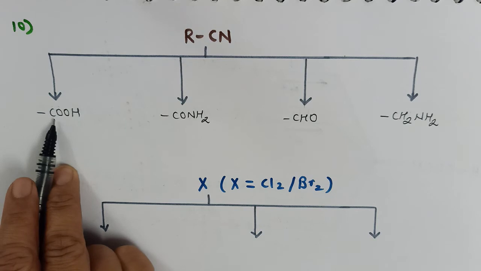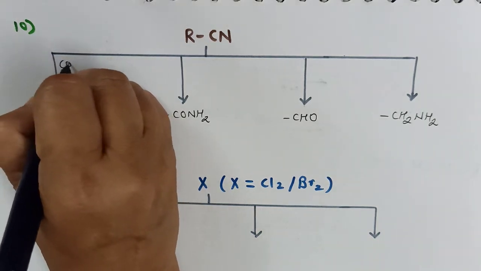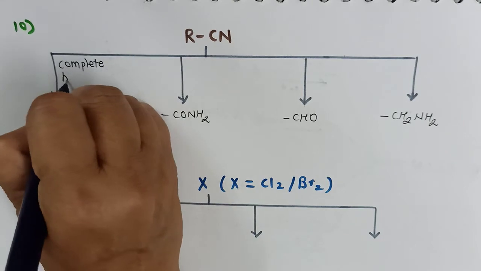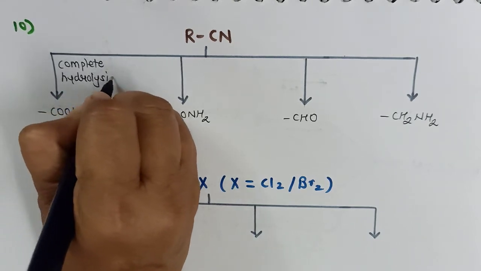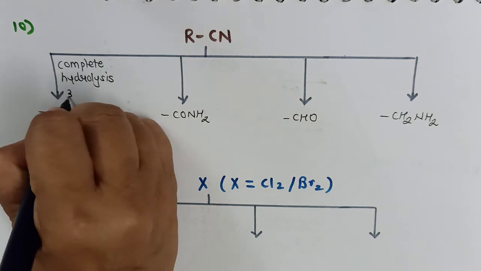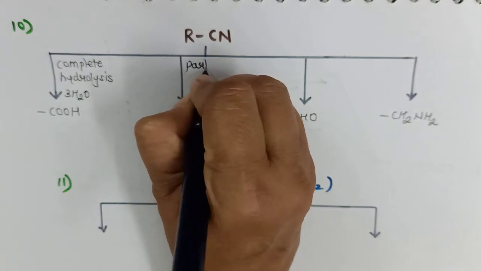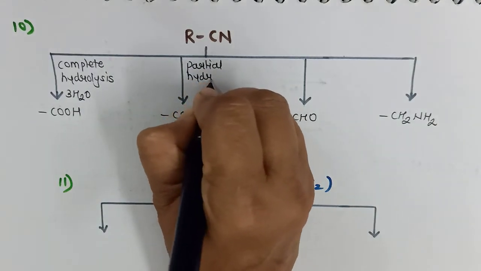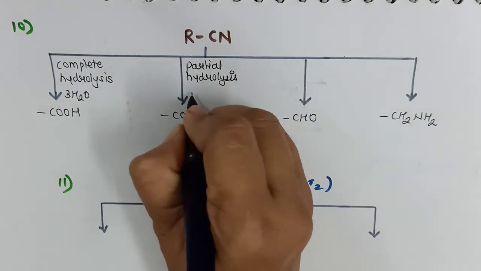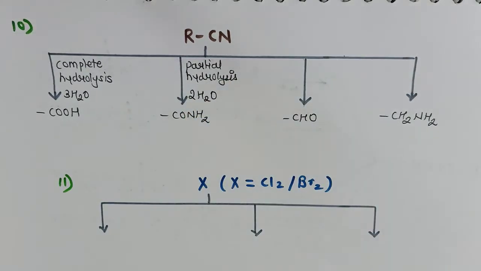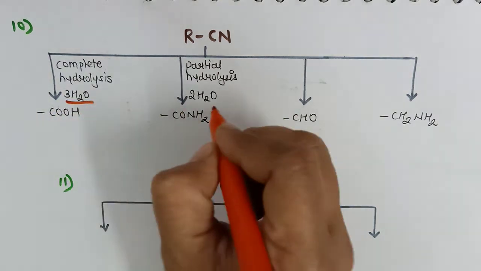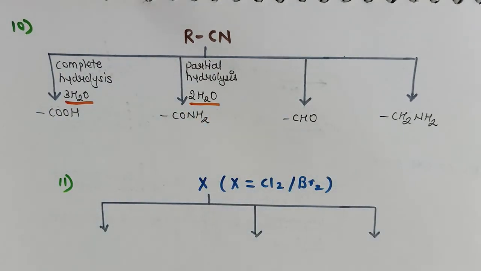Cyanide can be converted to carboxylic acid by complete hydrolysis. Complete hydrolysis can be indicated by 3 molecules of water. It can be converted to amide by partial hydrolysis. So partial hydrolysis is indicated by 2 molecules of water. Now don't forget this, because in complete equation type questions, sometimes 3H2O and 2H2O is mentioned. 3H2O indicates complete hydrolysis and 2H2O indicates partial hydrolysis.